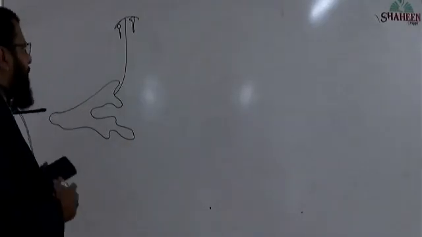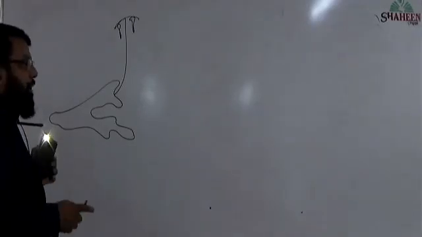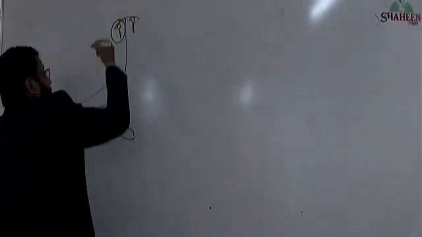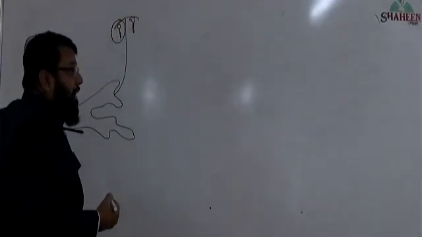It is a bryophyte, Marchantia. It is female. We understood by observing this structure. If archegonia is there, then it is female.